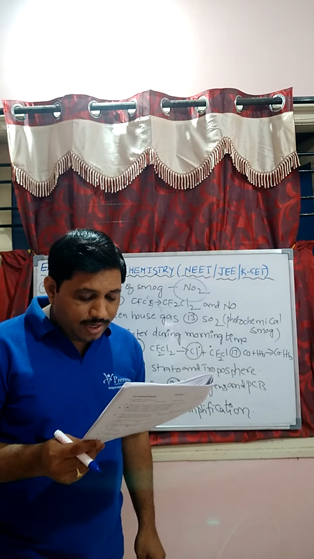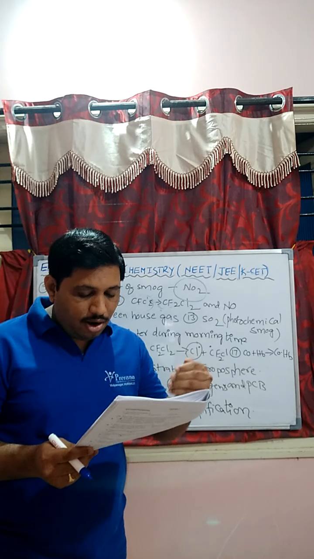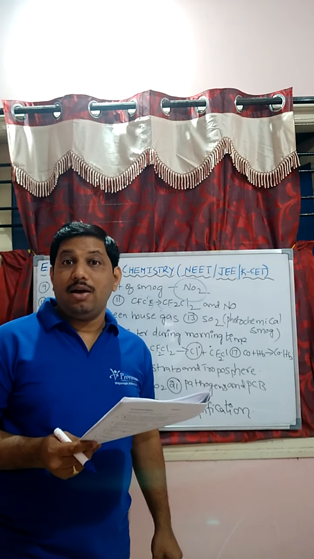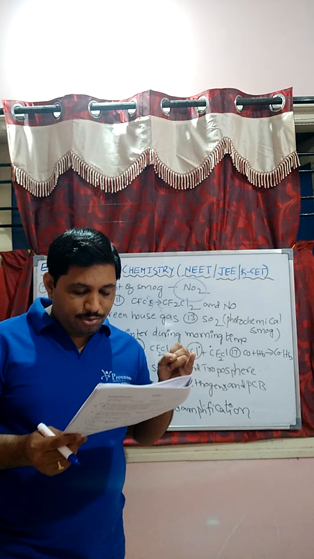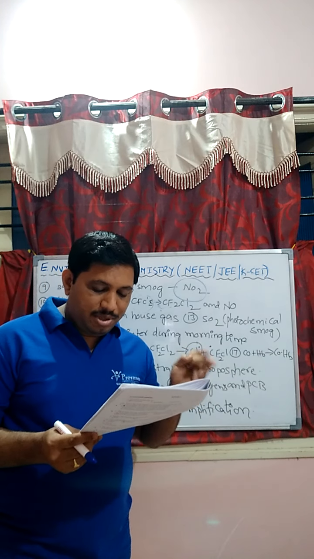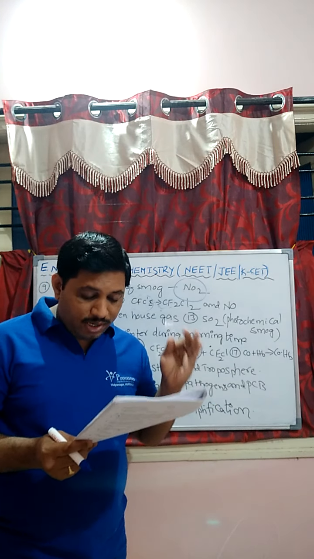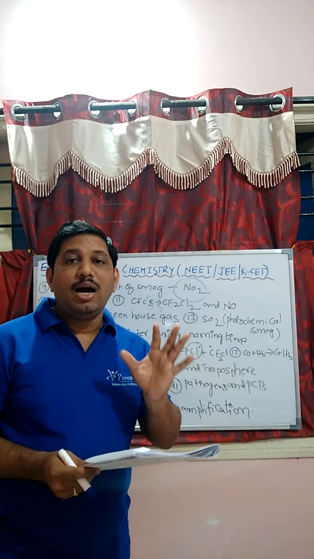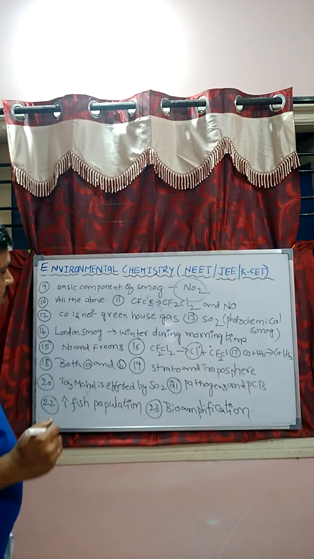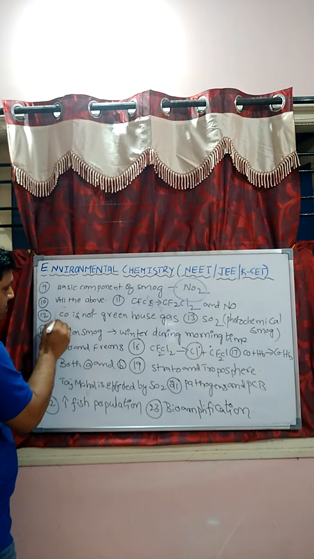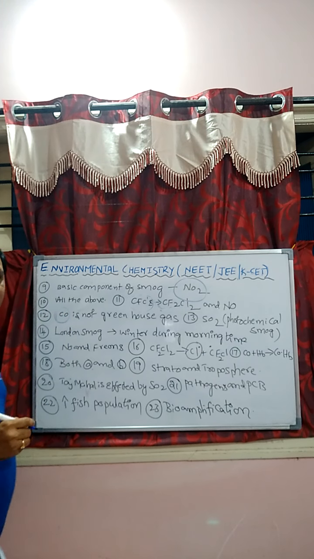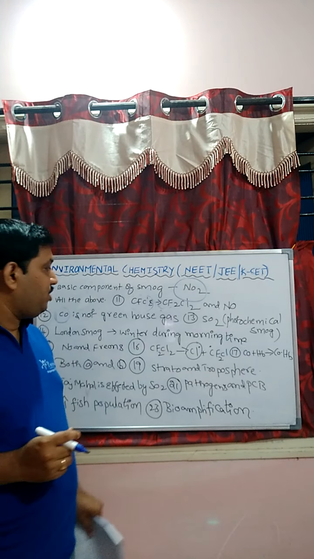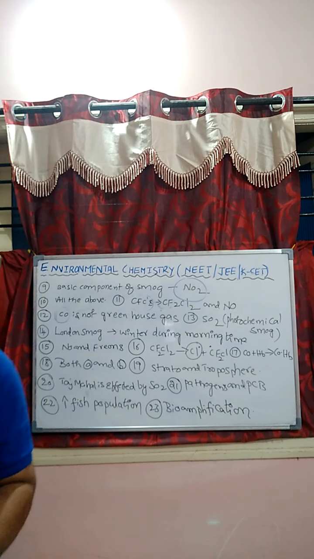Okay, students. Next one. Question number 12. Which of the following gases is not a greenhouse gas? Ozone is a greenhouse gas. Methane is a greenhouse gas. Water vapor is a greenhouse gas. Carbon monoxide is not a greenhouse gas.